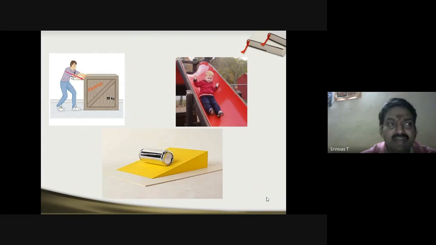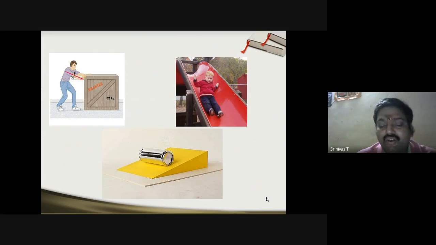Now here, for a moderate person, pushing a 32 kg object is possible, but initially it will take its own frictional force, that is, static friction. Once he overcomes that static friction, only then will he be able to slide it.